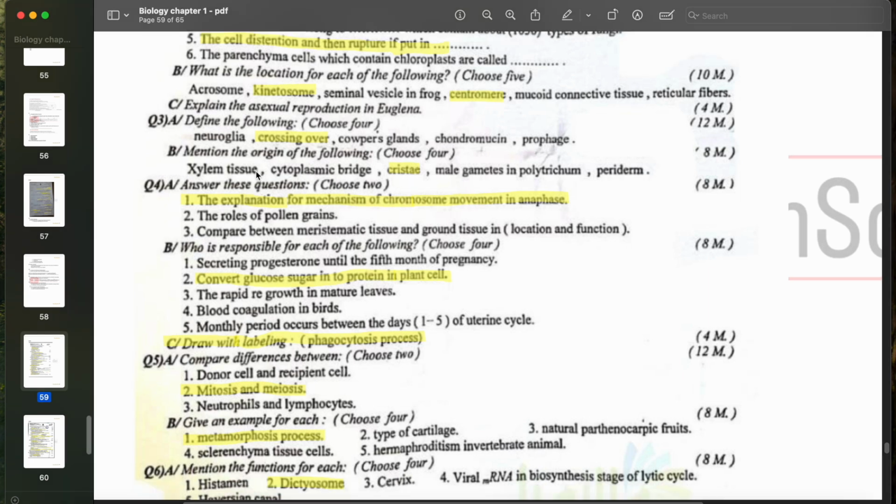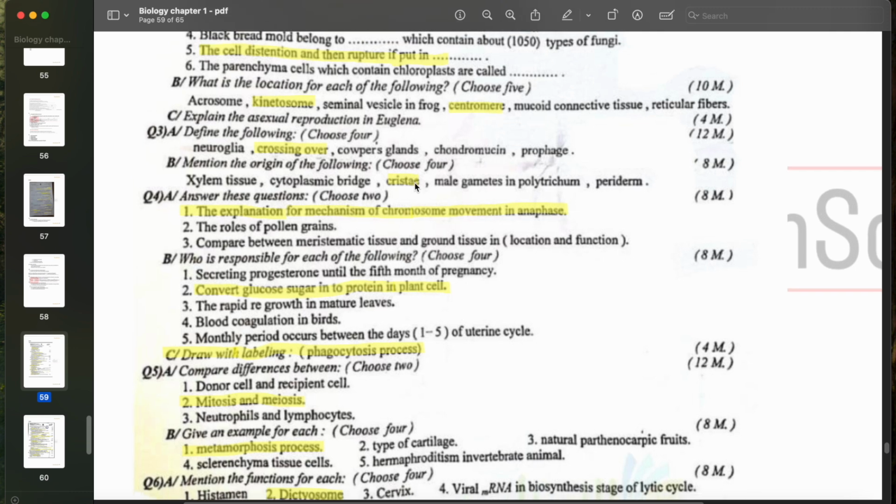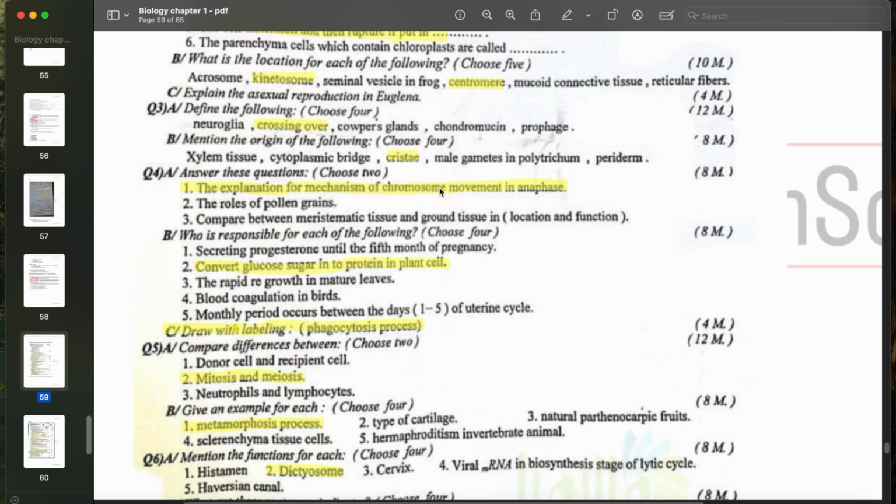Question 3b, they're telling you to mention the origin of the following. The cristae. Now, we discussed the cristae as we were discussing the mitochondria. We said that the cristae are found in the inner membrane of the mitochondria. The mitochondria are surrounded by a double membrane, and the inner membrane makes up the cristae, which are folds in the inner membrane. And its function is to increase the surface area of the inner membrane. You don't have to mention the function here. They're just telling you the origin. It's just the inner membrane of the mitochondria.